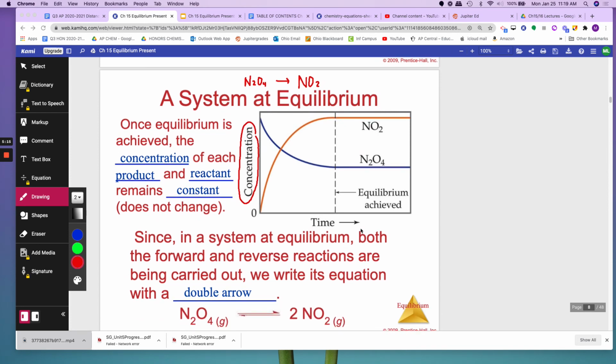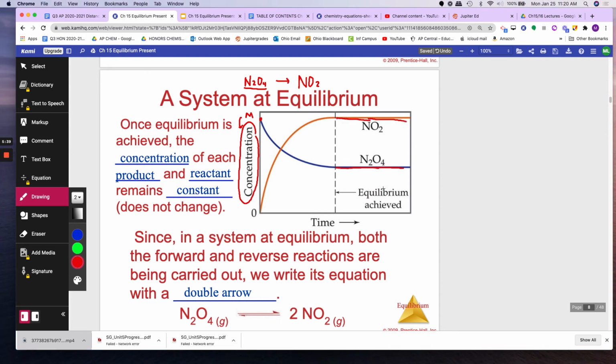So here you can see N2O4 is up here, and of course it's going to turn into NO2, right? So its concentration, the molarity, moles over liter, is going down until it flatlines. The NO2 is being produced, so you're making more of it until it flatlines. When it flatlines, you have achieved equilibrium. That's how you know. The concentrations are written here. This might be 10 molar. This might be 2 molar. Even though they're not equal, they're still at equilibrium because the rates are equal, not the concentrations.